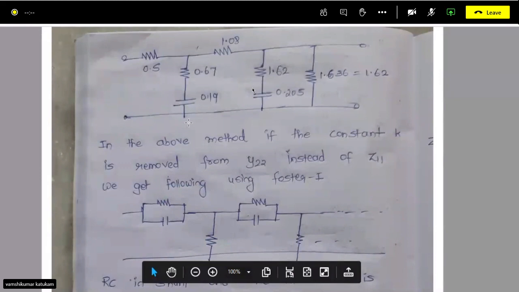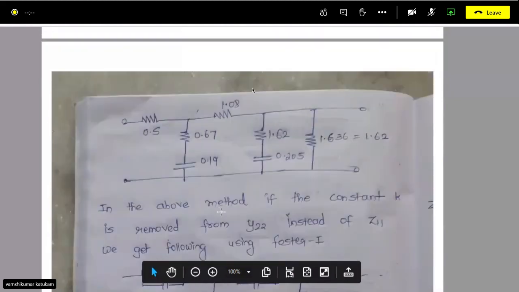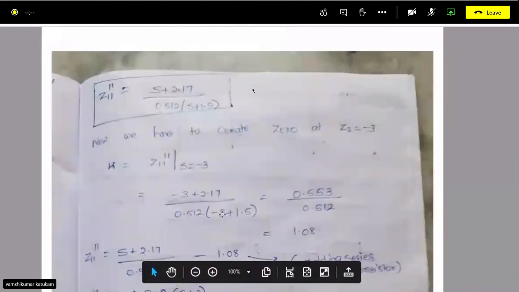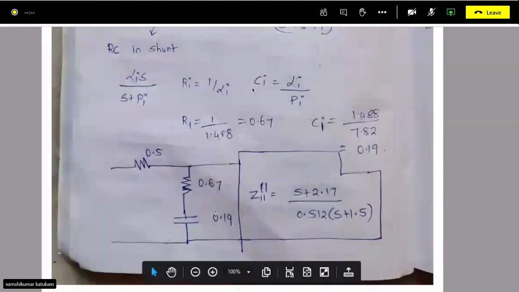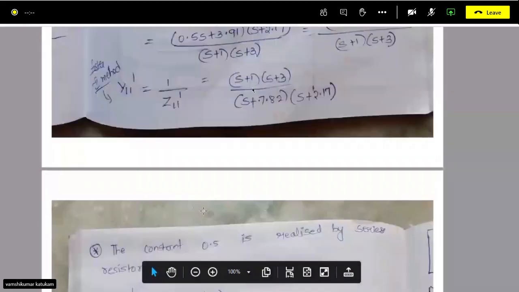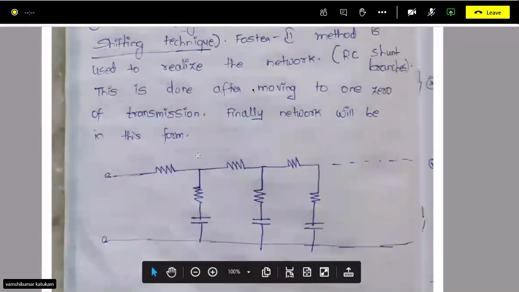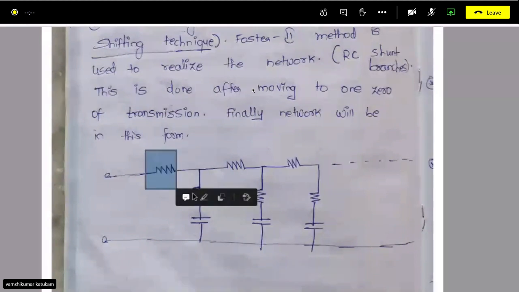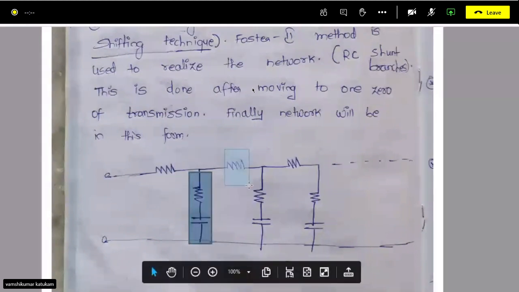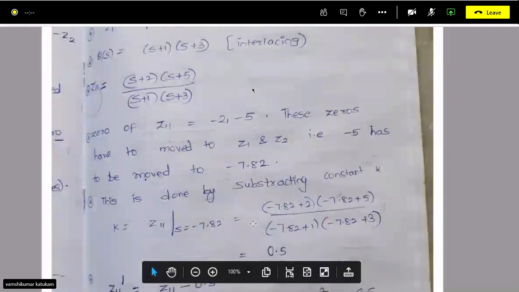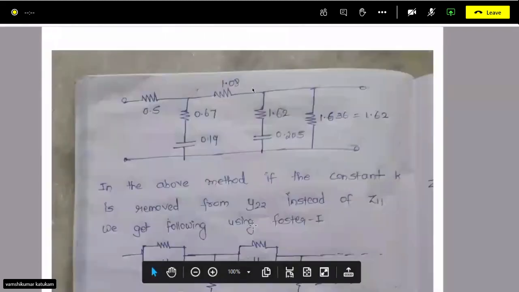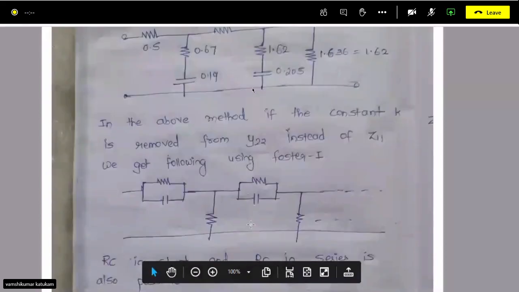So if you see the network pattern here, you can realize these negative real zeros of the transfer function in three network fashions. In three ways, right? So you can have RC shunt, RC shunt. Okay, this is one method, because this is an RC ladder, and you can have RC parallel R, RC parallel R, right?